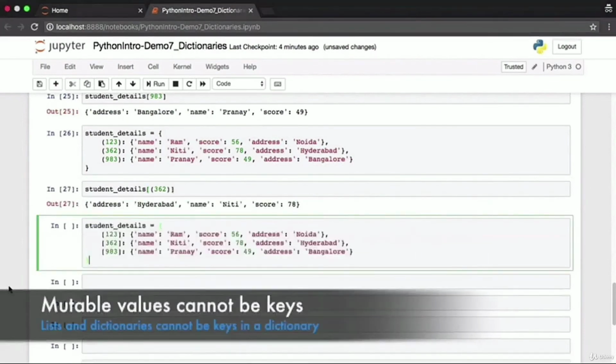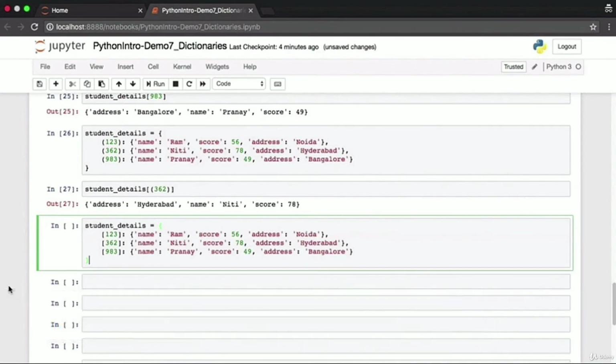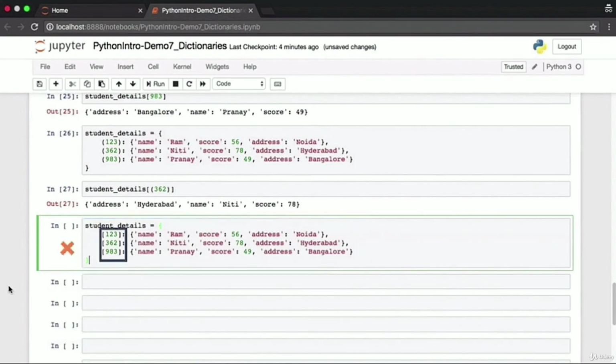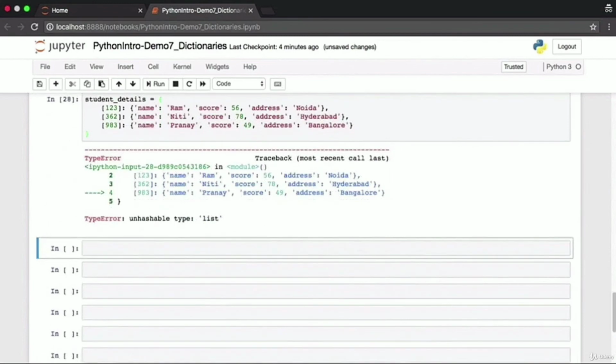You cannot set up a dictionary where the key data type is of type list. That's because lists are mutable. You can perform operations which add elements to lists or remove elements from lists. Dictionaries are mutable. They cannot be keys as well, which means here in this student details, we cannot specify the student ID in a list format. If you try this, you'll find that this raises an error. The type error says it's an unhashable type. List is not a hashable type. You can think of a hash as some signature or some way to uniquely identify some bit of information. Lists are mutable, which is why they are not hashable.